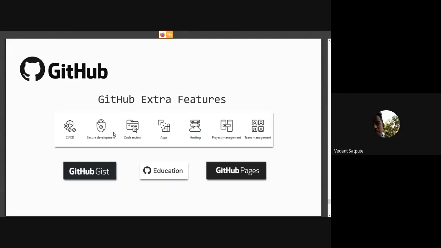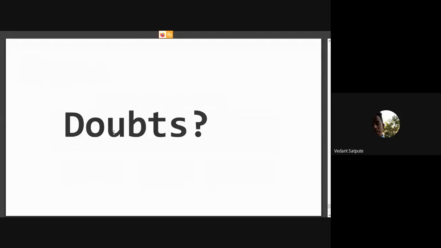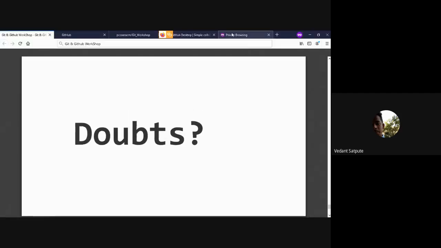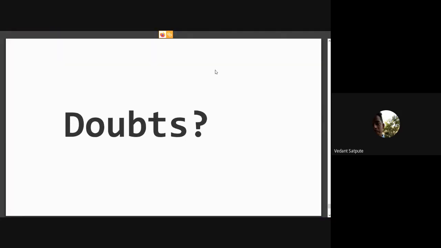Any more doubts? Anything else? Is hosting a website using GitHub free? Yes, hosting a website on GitHub is free, but to host it, you have to use their own domain.